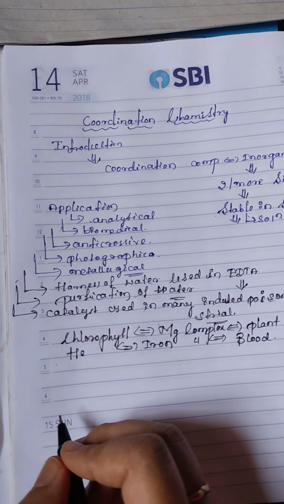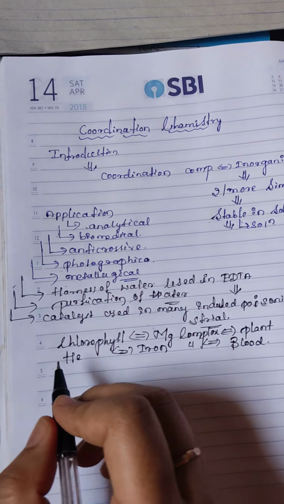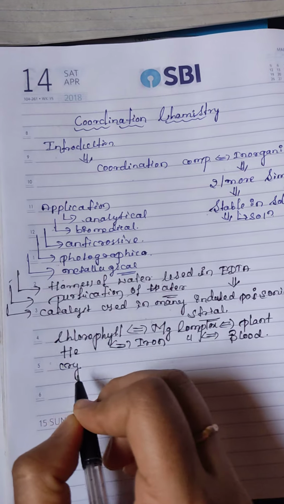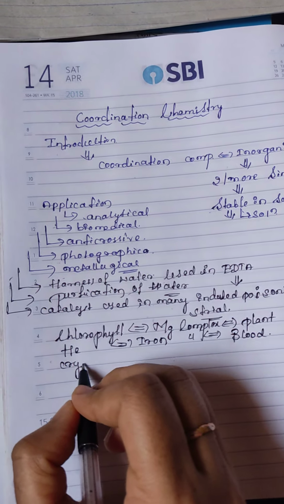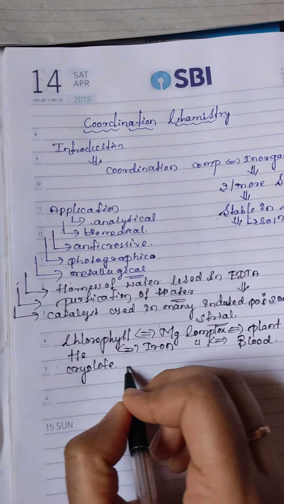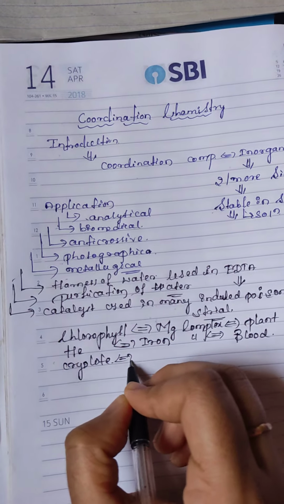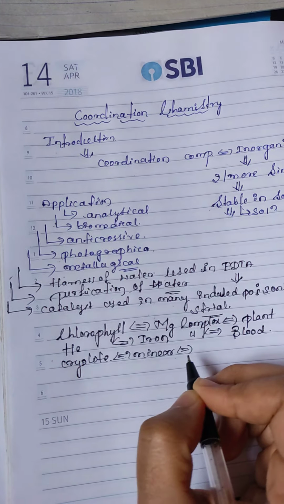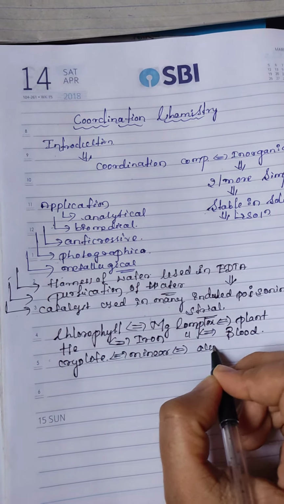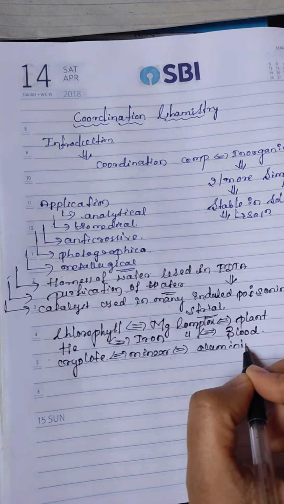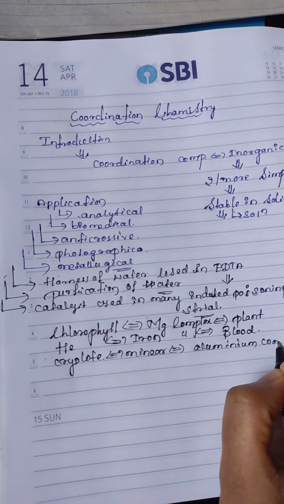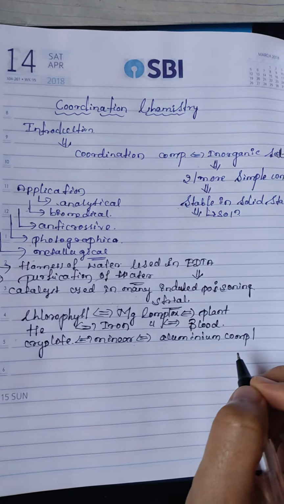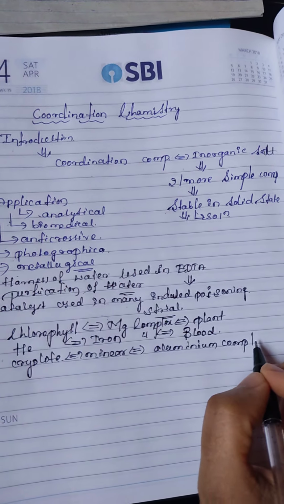Another one is cryolite. Cryolite is a mineral. Which complex is it? It is an aluminum complex.